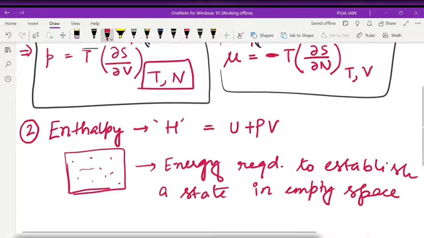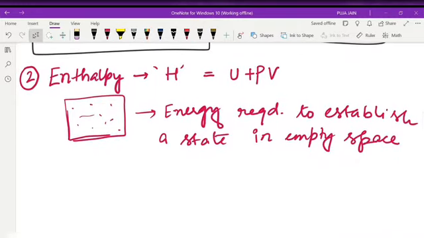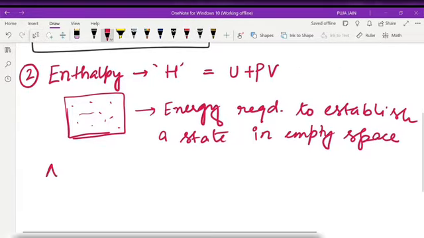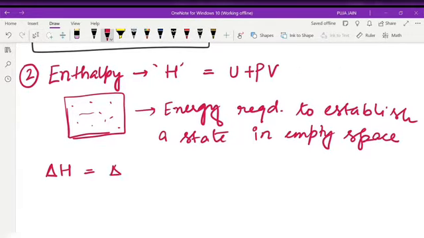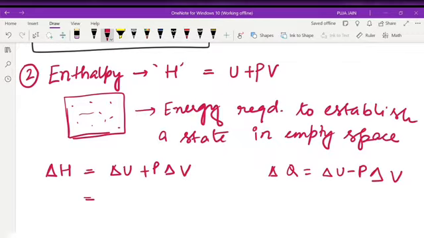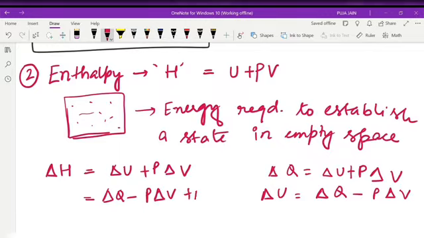So enthalpy is U, internal energy, plus PV. Now if I do delta H, I can write delta U plus P delta V, right? Now this can be written how? We know delta Q is equal to delta U plus P del V, correct? So delta U can be written as delta Q minus P del V, correct? So delta H is delta Q minus P del V plus P del V.